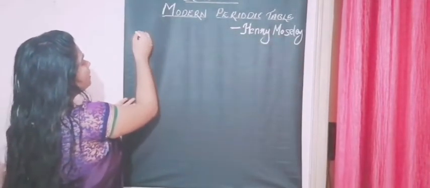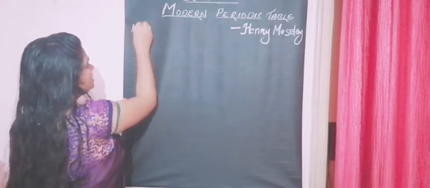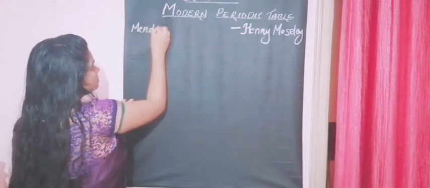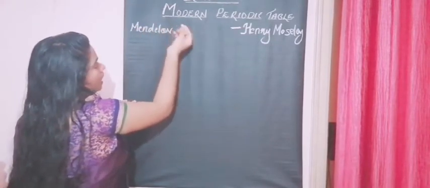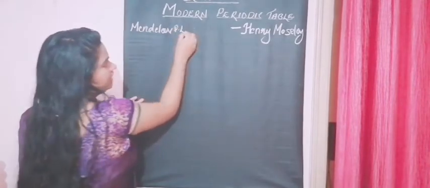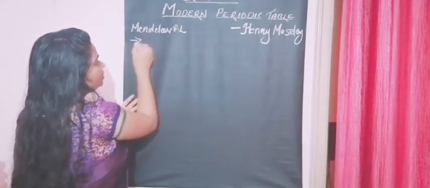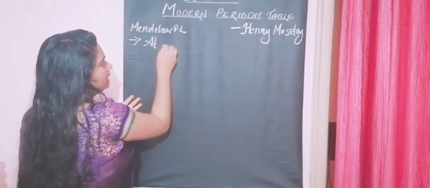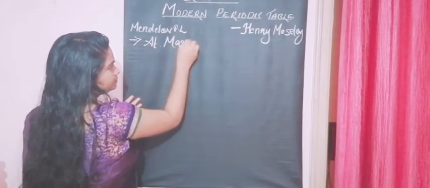I'll just write it here. In Mendeleev's periodic law, I'll just write the short form, we used atomic mass, right?